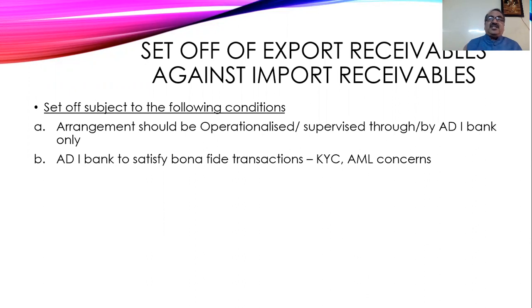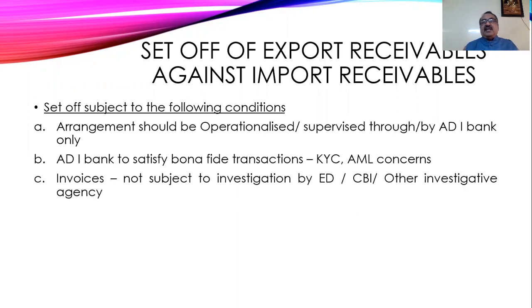So the bona fide transactions have to be satisfied, have to be up to the satisfaction of the authorized dealer. Only when the authorized dealers are satisfied, then only they allow this export and import receivables. And at the time of satisfaction, they will verify. That is, authorized dealers, they will verify KYC norms as well as anti-money laundering norms. Then, if any invoices are subject to scrutiny by Enforcement Directorate or CBI or other investigative agencies, those things are not allowed to be set up.